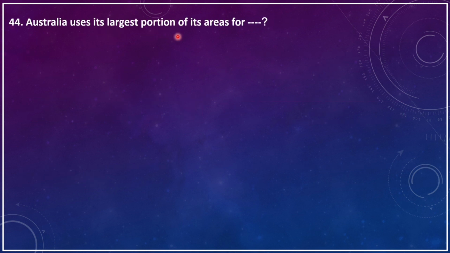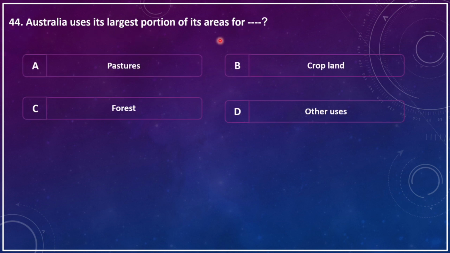Australia uses the largest portion of its area for dash. A. Pastures, B. Cropland, C. Forest, D. Other uses. The correct answer is pastures.